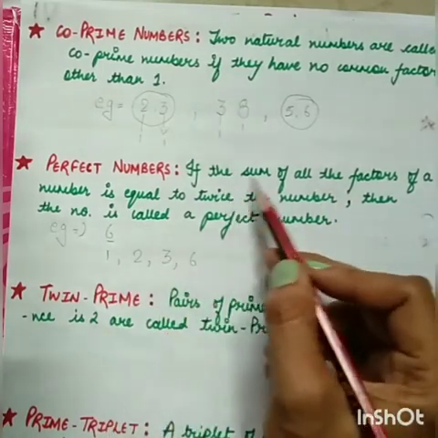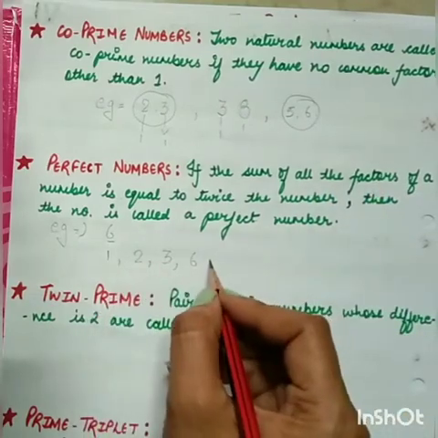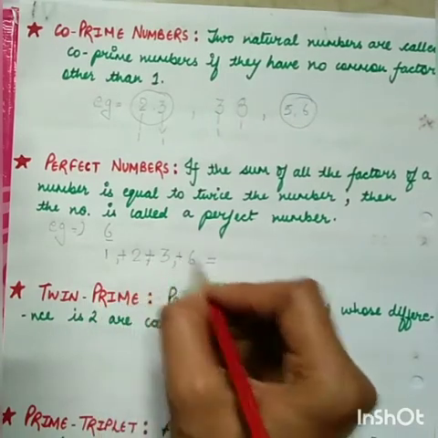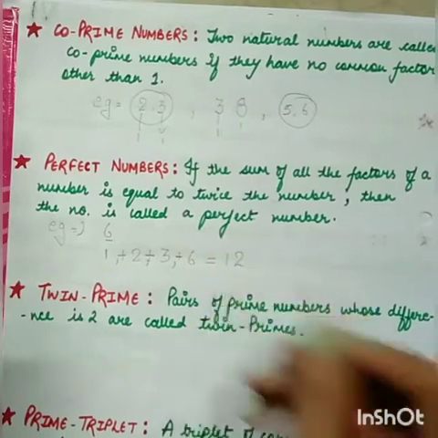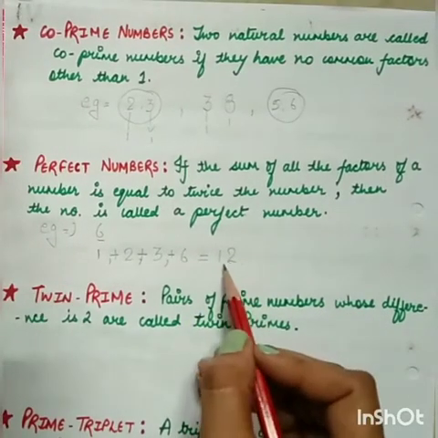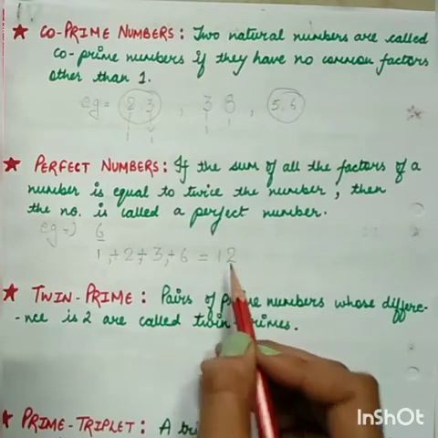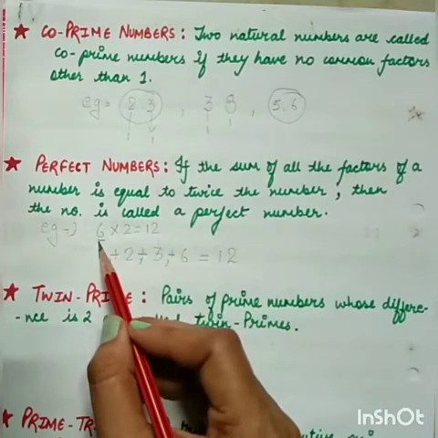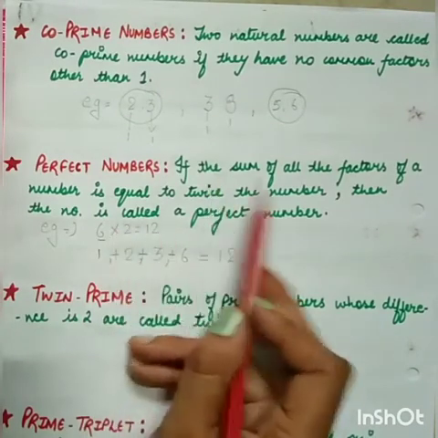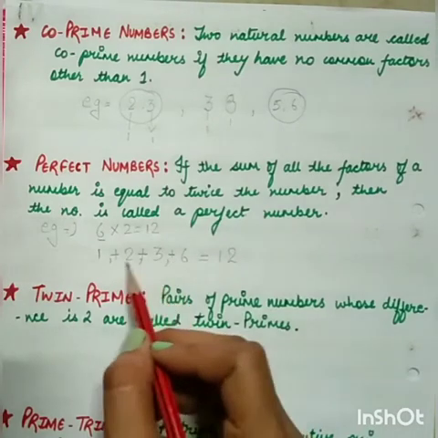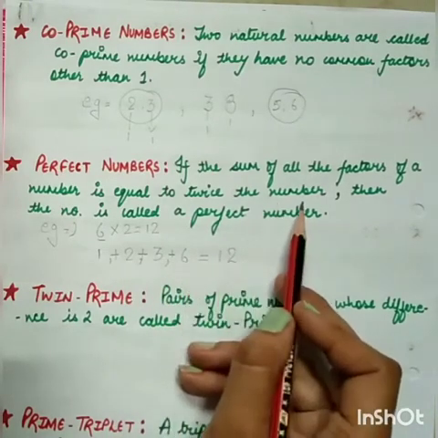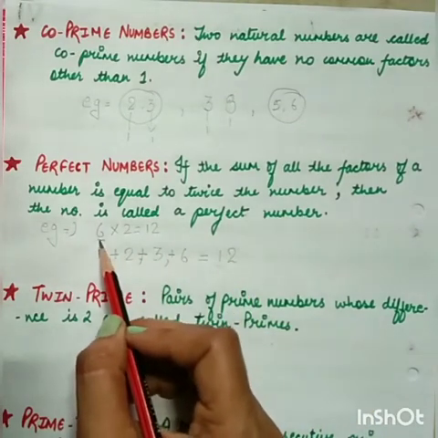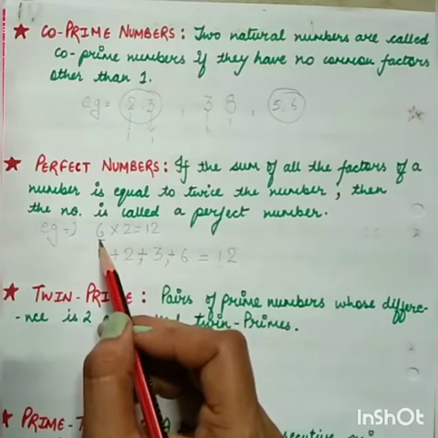So what they have said is, if the sum of all the factors, it means you have to add them all. So 1 plus 2 plus 3 plus 6 will be 12. Now see here the sum. What sum are we getting? 12, which is twice the number. When we do twice of 6, what are we getting? 12. So this is known as your perfect number. The sum of all the factors is equal to twice the number, so 6 is known as a perfect number.